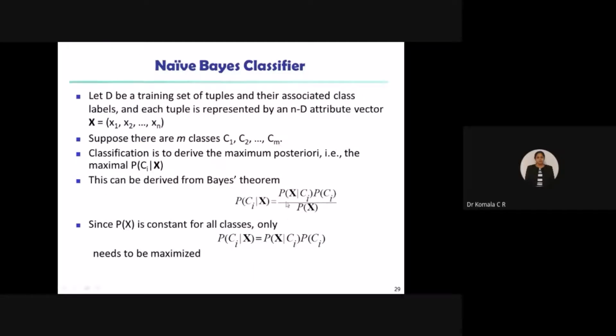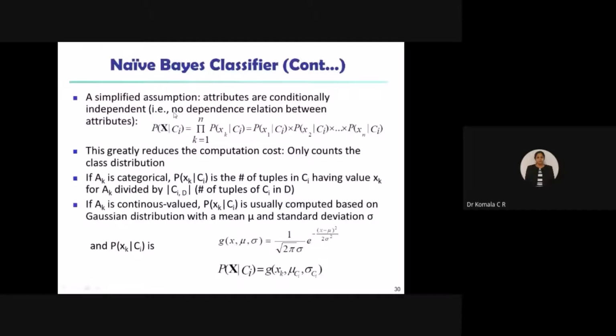Here we have P of Ci given X. For the independent variables, let us take P of X given Ci, where Ci is again with respect to the hypothesis H. If I take Ci given X, then I will use the summation symbol. If you take X given Ci, then we have to use the product symbol pi here. That is the convention we follow.